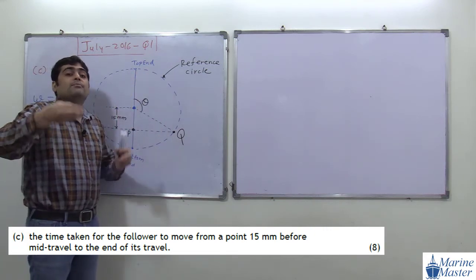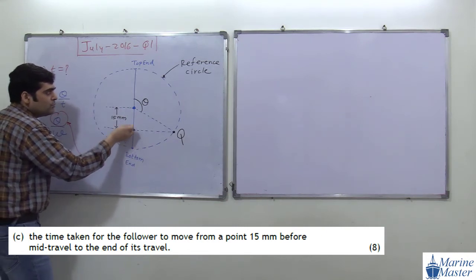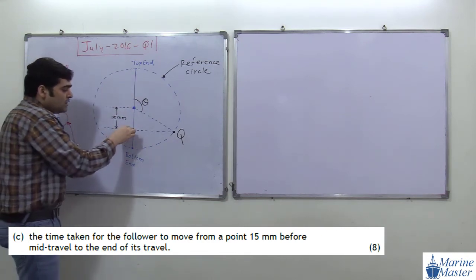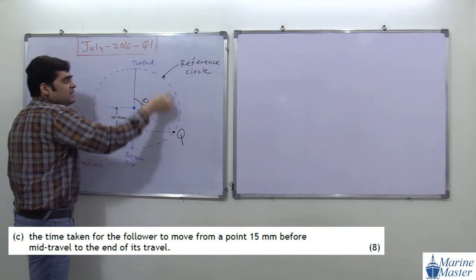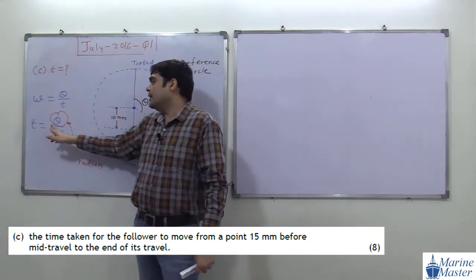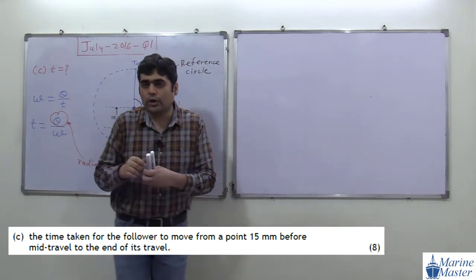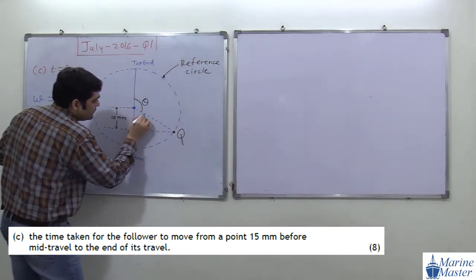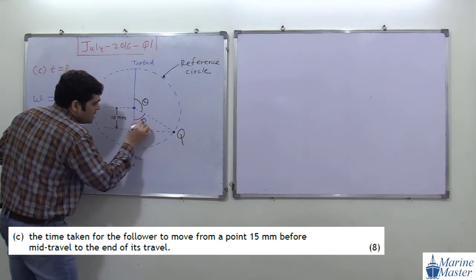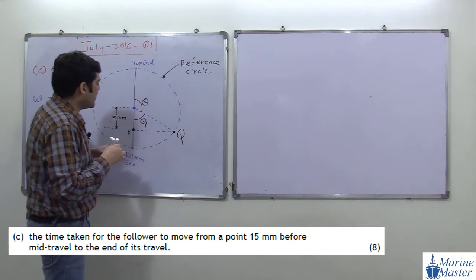So whatever the time of point Q, the same will be the time of point P going from here to here. But our target is to calculate this time. Same time is for point Q. Try to see the scenario. So to get the value of time, we need the value of theta. And for this theta, we are first of all going to calculate theta 1. Here we will assume theta 1.